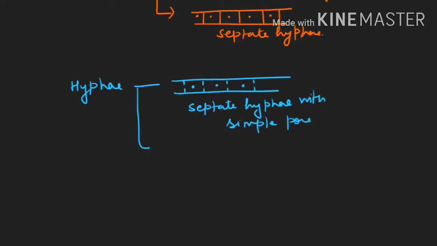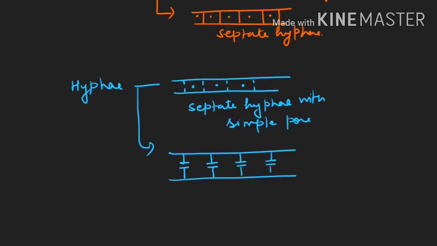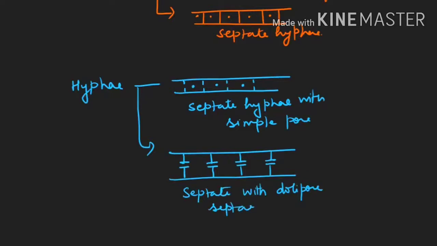Or the hypha can be with dolipore septa. So the ends are swelling up. This is known as dolipore septa. So we will call it septate hypha with dolipore. Now see further classification.